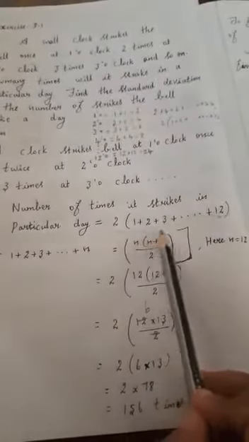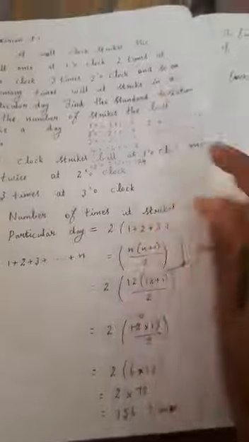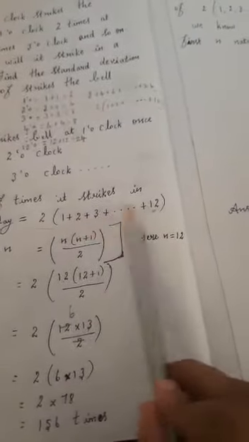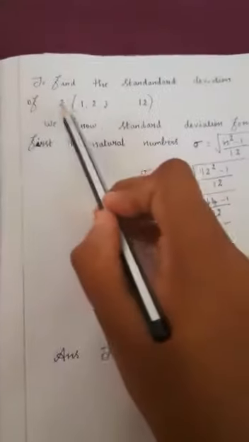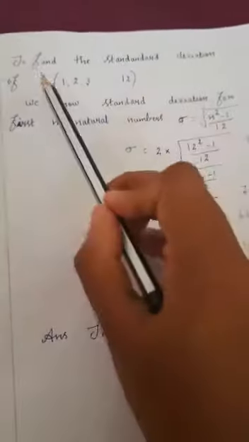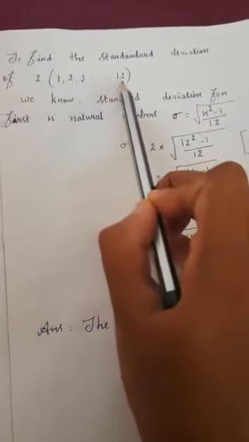For this value we need to find the standard deviation. To find the standard deviation of this value only, we need to find it. Here we are adding because we are finding it for the total number of times, so in between we have put the plus. Totally means we need to add. But here you have to write 2 into the standard deviation of 1, 2, 3 up to 12.